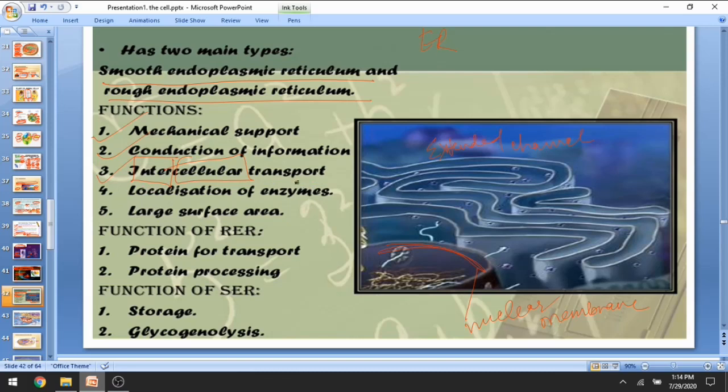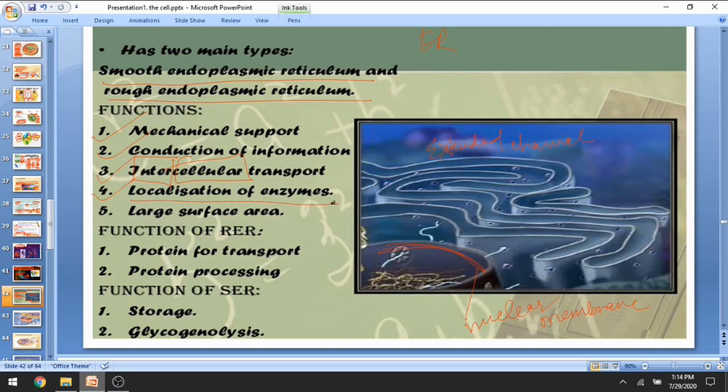And who is responsible for this transportation? The endoplasmic reticulum. For example, protein is produced on the rough endoplasmic reticulum with the help of ribosomes that stay over the rough endoplasmic membrane. That protein is transported to the Golgi complex. So the entire intracellular transport mechanism takes place with the help of the endoplasmic reticulum.